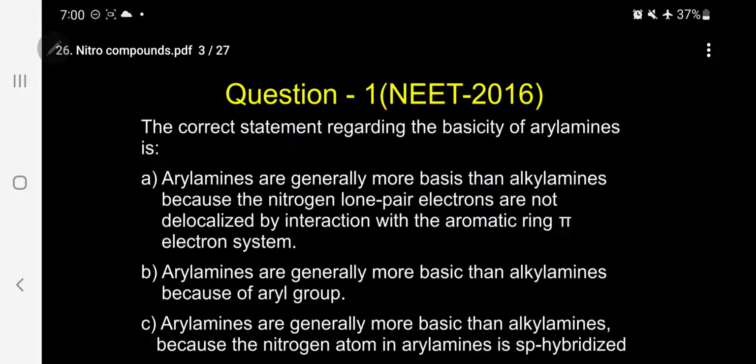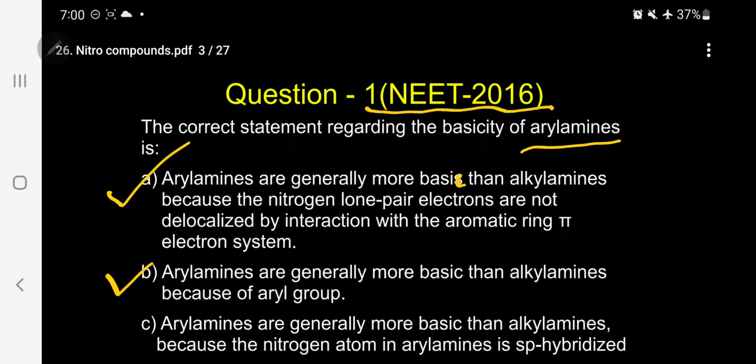So let me start the first question, which was asked in the year 2016. Kindly follow. The correct statement regarding the basicity of aryl amine, aryl amine is: A. Aryl amines are generally more basic than alkyl amines because the nitrogen lone pair electrons are not delocalized by interaction with aromatic ring pi-electron system.